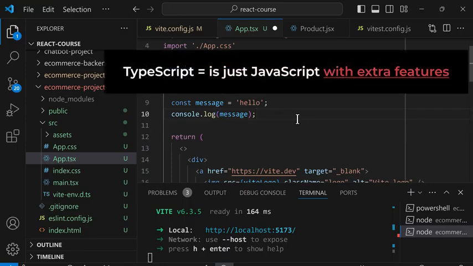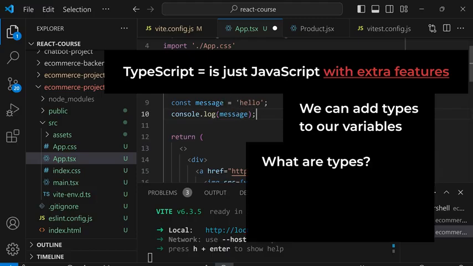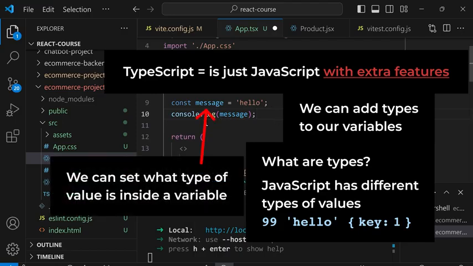However, TypeScript gives us some extra features on top of JavaScript. The main feature is we can add types to our variables. So what are types? Remember that JavaScript has different types of values, like numbers, strings, and objects. In TypeScript, we can set what type of value is inside a variable.